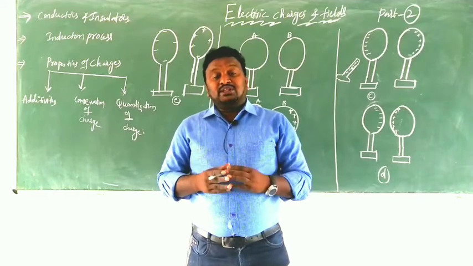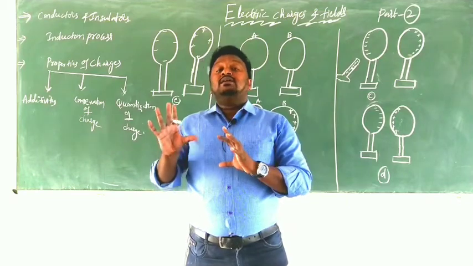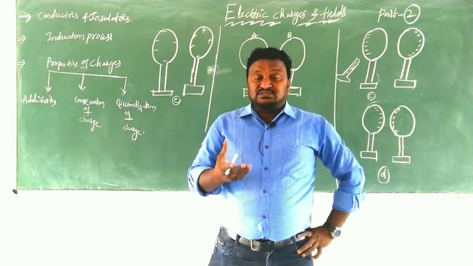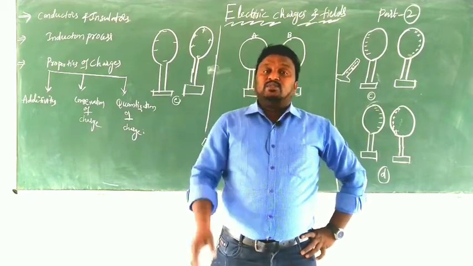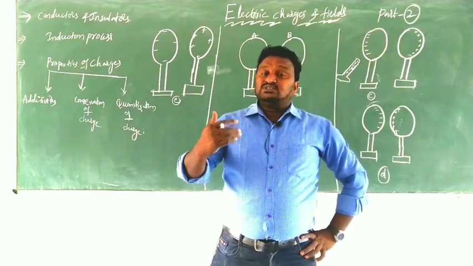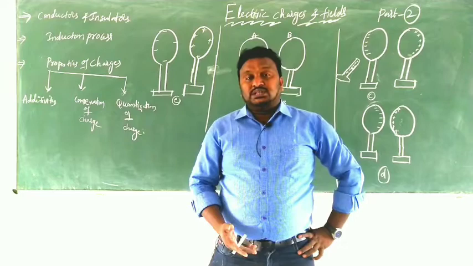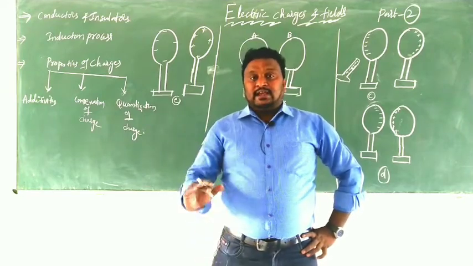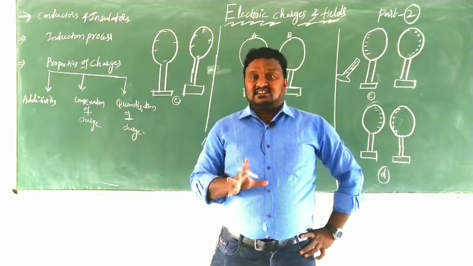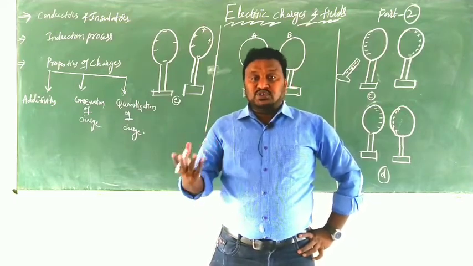So this is simply about conductors and insulators. Depending upon the valence electrons in an atom, we can classify substances as conductors and insulators. In conductors, the atoms have a number of valence electrons and they allow current through them. Those which do not allow current through them are called insulators. Got clarity, children?